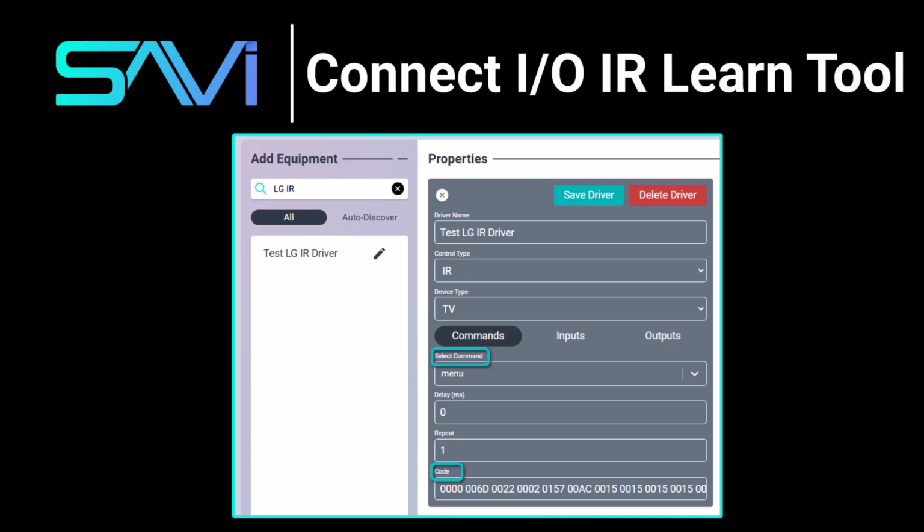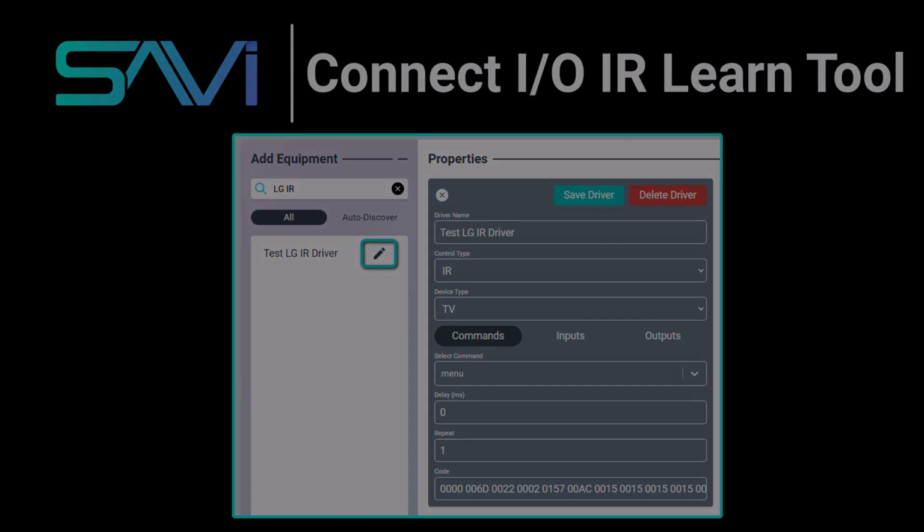Lastly, if you do add several instances of a custom driver and end up needing to add or change the commands later on, you can simply edit the custom driver, and all current instances of it will use the new configuration. This concludes our video on the IR Learn tool.